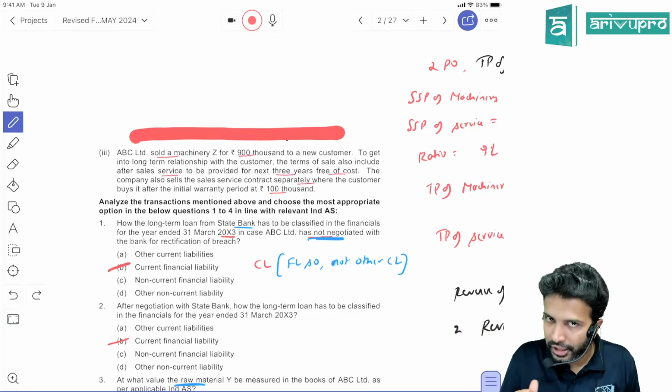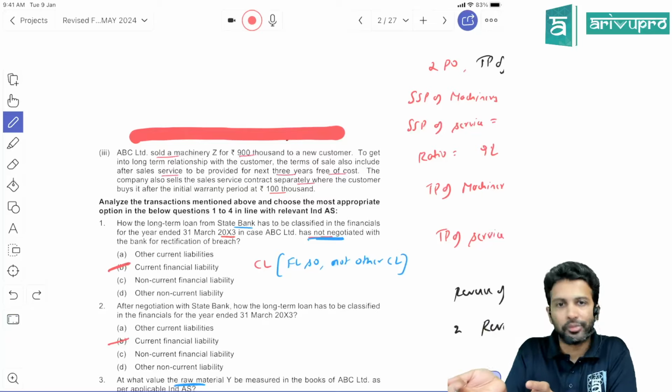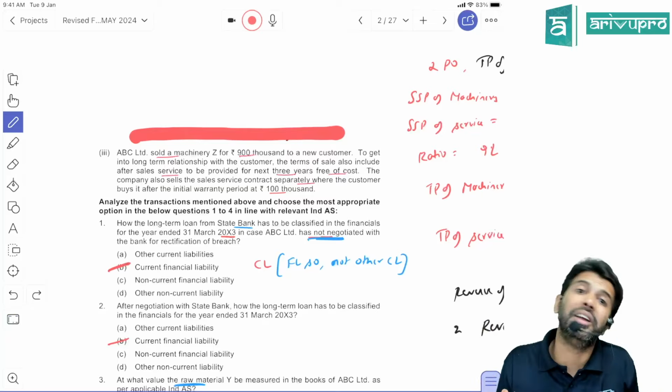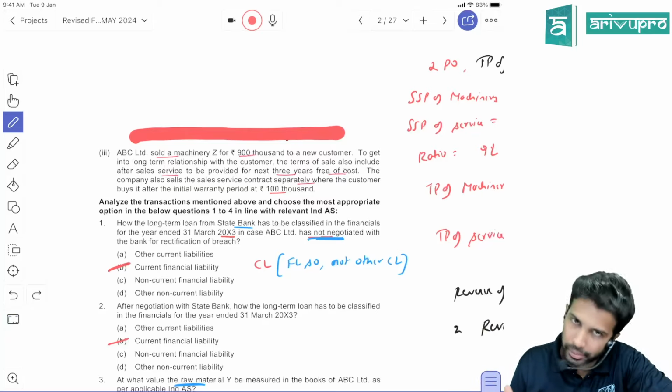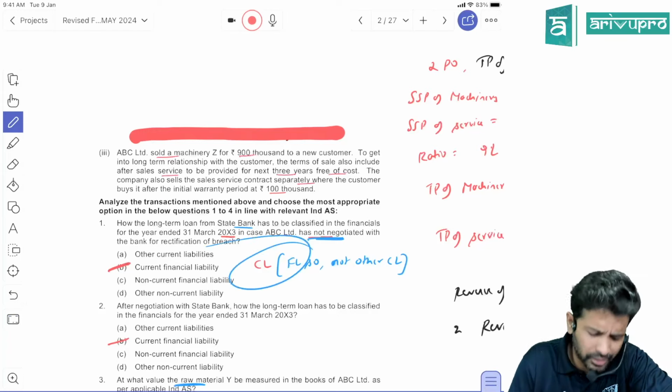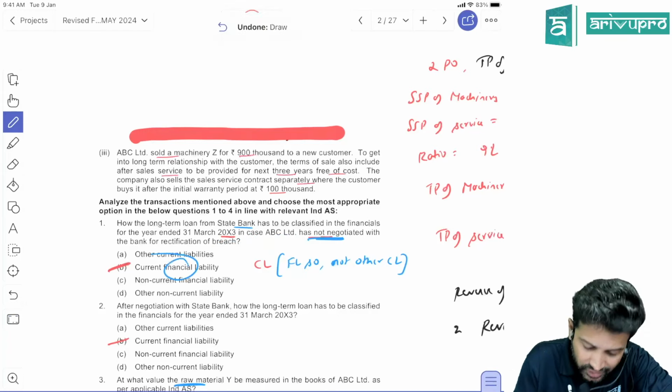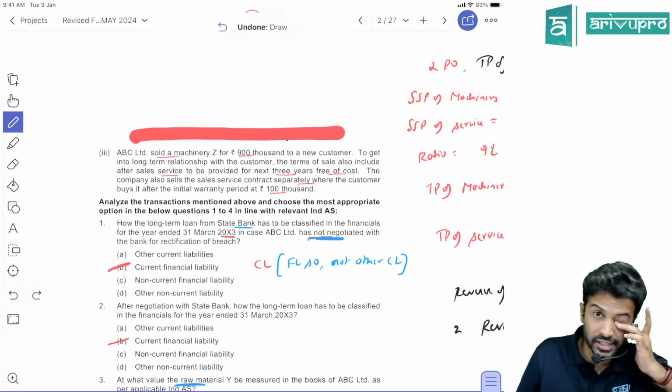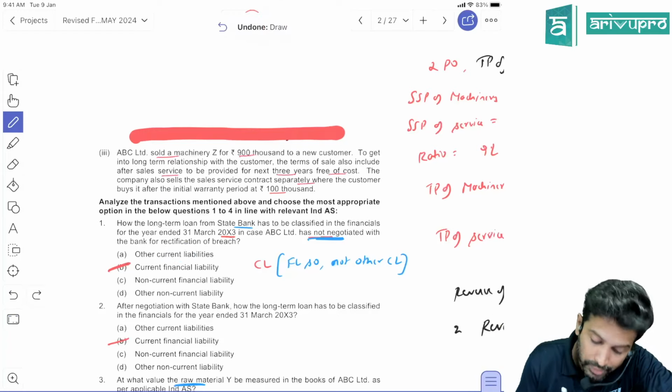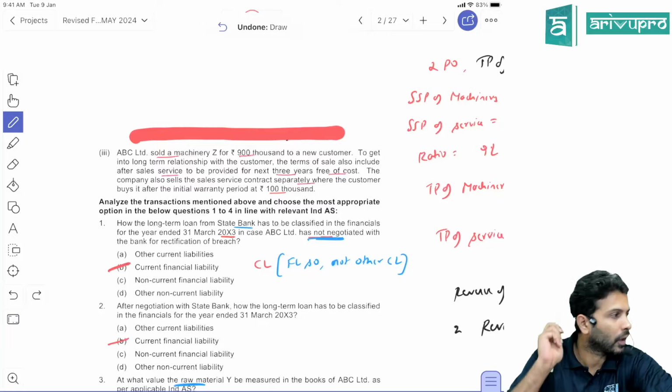Sir, you have committed a breach. Due to your commitment of breach, the loan has become repayable on demand. Any loan which is repayable on demand is obviously a current liability. And what, other current liability? Oh, no, it's a current financial liability. Loan, no? Loans are all a financial liability. So don't select other current liability. Select current financial liability. Okay.